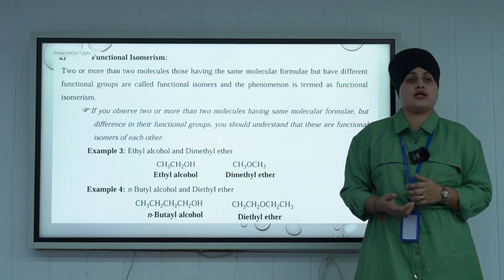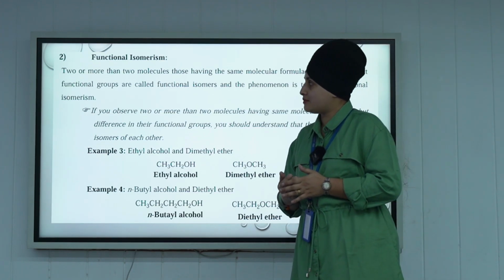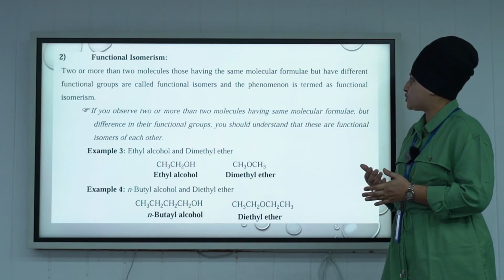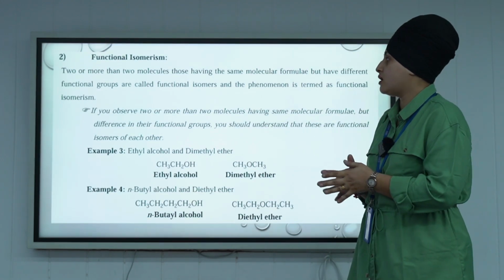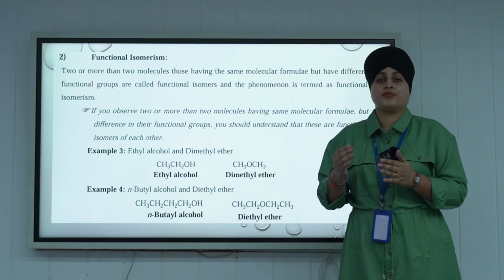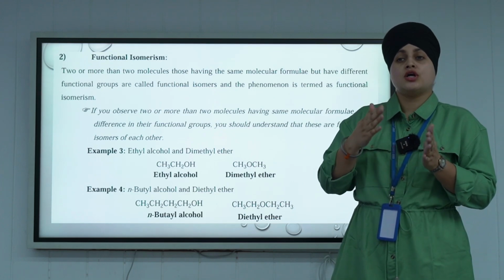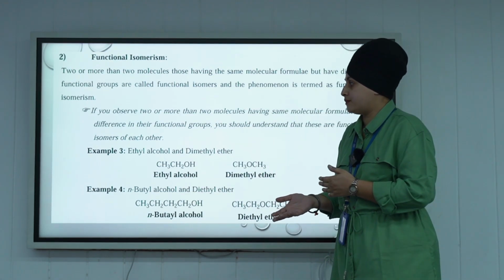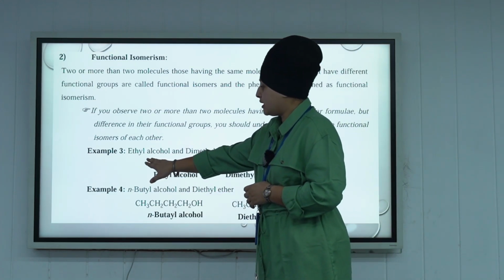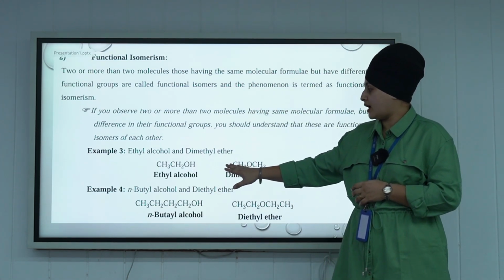Next is functional isomerism. Functional isomerism is that isomerism in which there is the same molecular formula but a difference in the functional group. For example, ethyl alcohol and dimethyl ether.